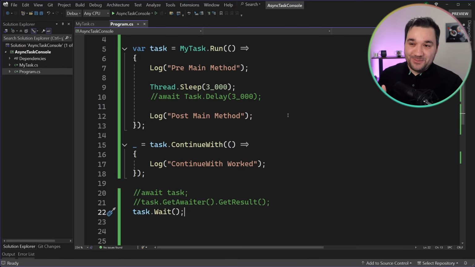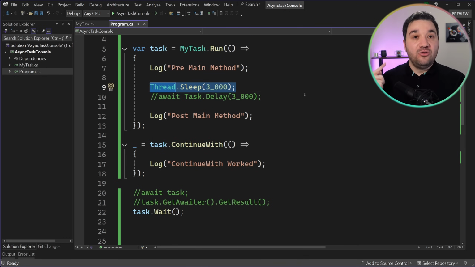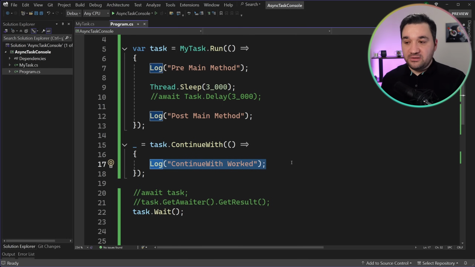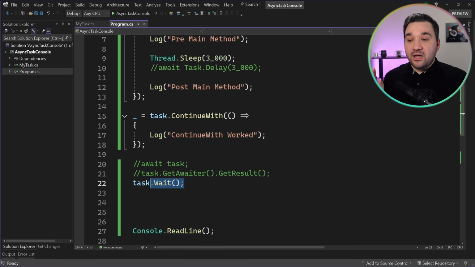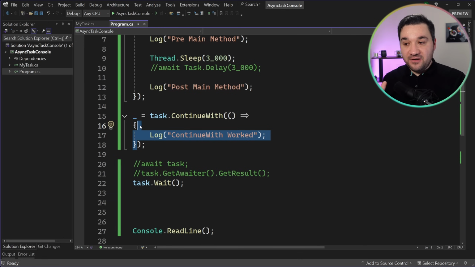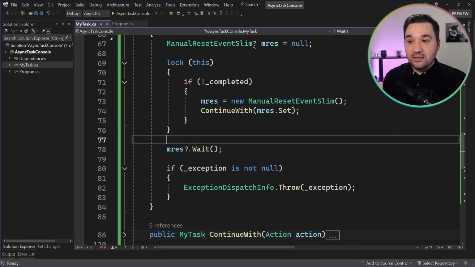I'm going to try to explain again. By the time run finishes, this 3 seconds, it needs to call the continuation. But the continuation function normally is that function, right? So continue with worked, logging, so printing this line. But when I call wait, I override that function. Now the continuation function is basically the action.